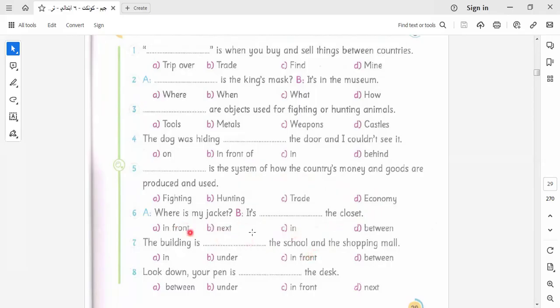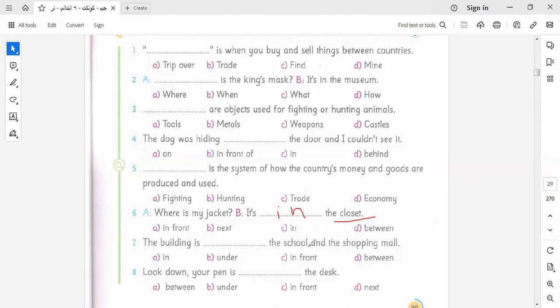Not next, not in front, not between. You can't say between if you have only one set. Next must be followed by to, and in front must be followed by of. So the right answer is in the closet. The closet is the place that we put clothes in.